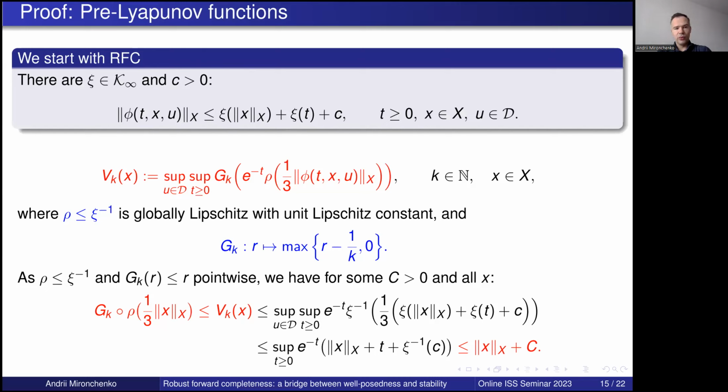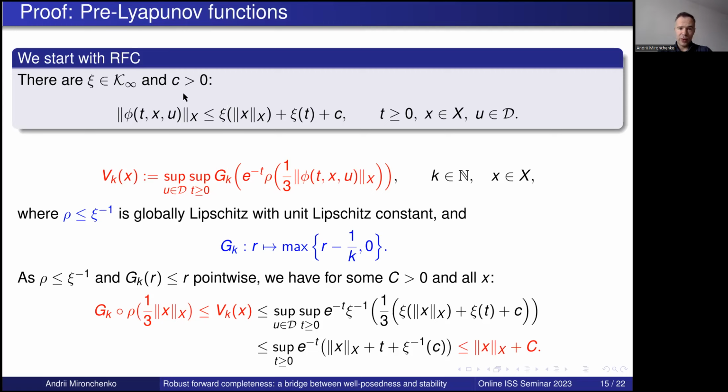Now, usually if we want to prove some converse Lyapunov results, then we construct Lyapunov functions as integrals or suprema of the flow map with some scaling coefficients. Here we do similar things. We take pre-Lyapunov functions V_k in this form, and we specifically choose these scaling coefficients. Namely, this rho is less or equal than xi inverse, where xi comes precisely from this definition.